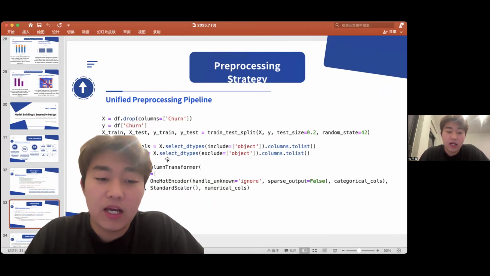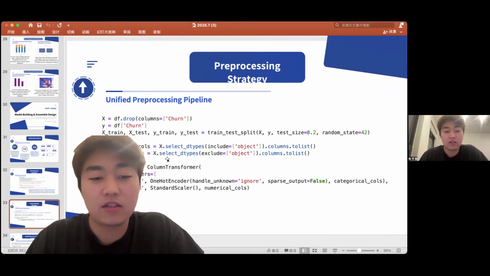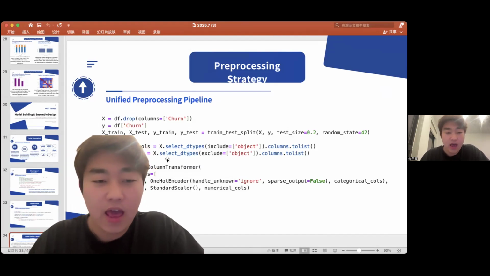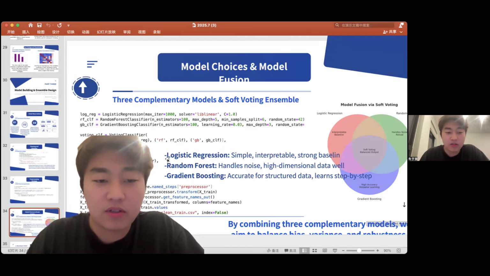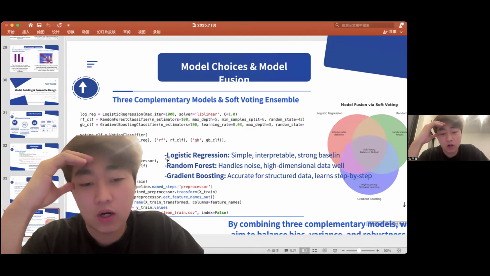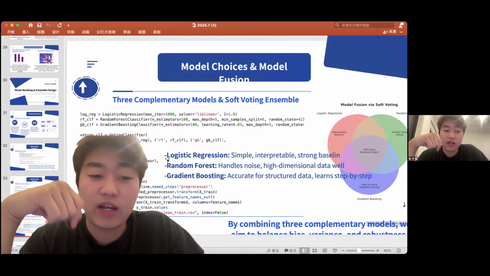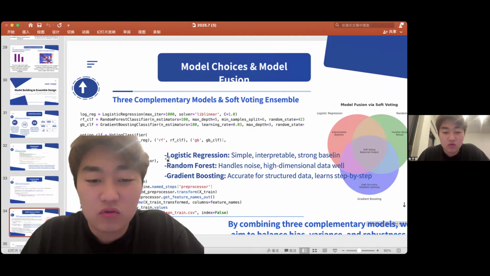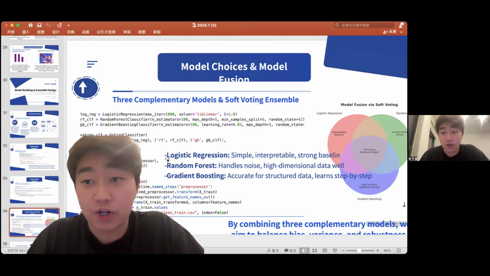Then I rebuilt pre-processing as a consistent pipeline, encoding categoricals and scaling numerics, so train and test processing are aligned. We used three complementary models: logistic regression for an interpretable baseline, random forest for non-linear patterns, and gradient boosting for strong predictive power. Then I fused them with soft voting, averaging predicted probabilities to improve robustness and catch more churners.